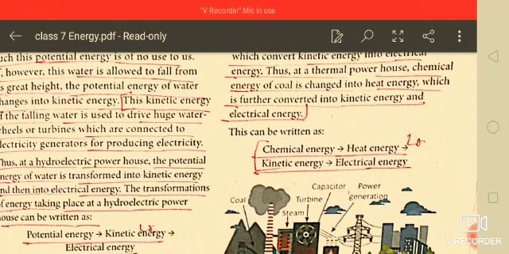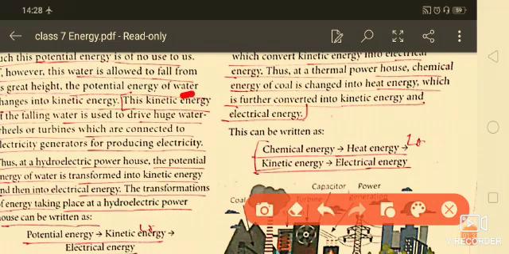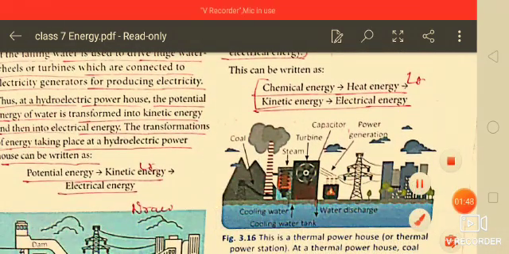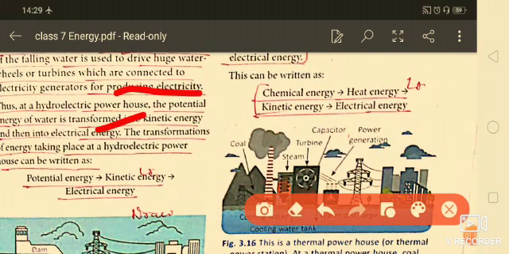The potential energy of water is changed into kinetic energy, and this kinetic energy of water is used to move the turbines, which are connected to the electric generators for producing electricity.